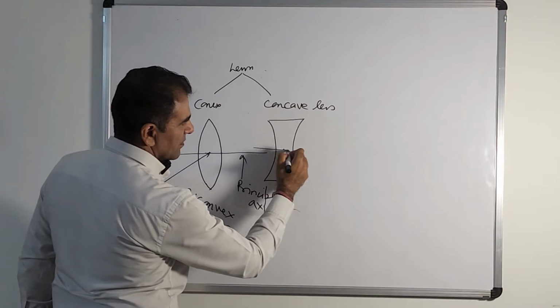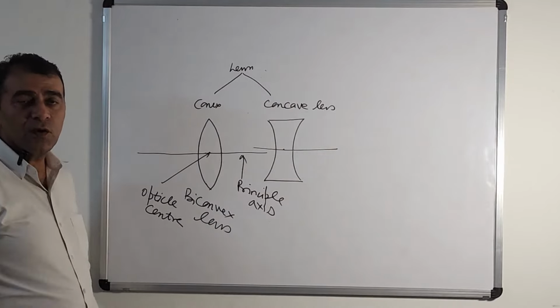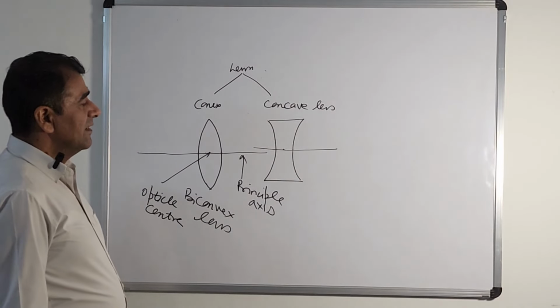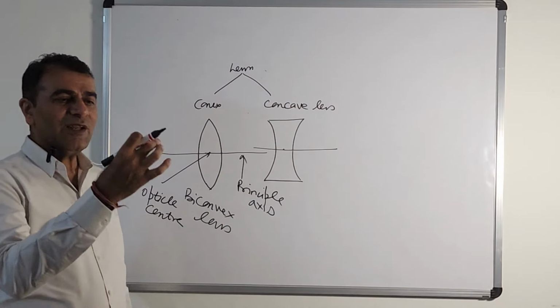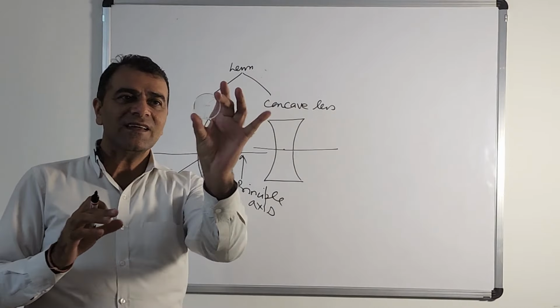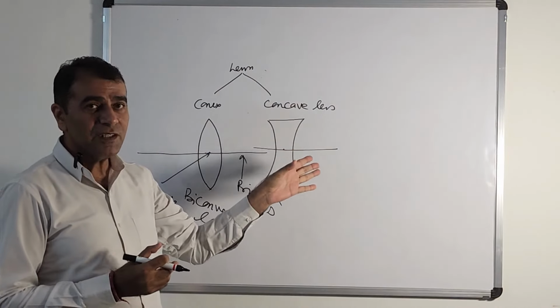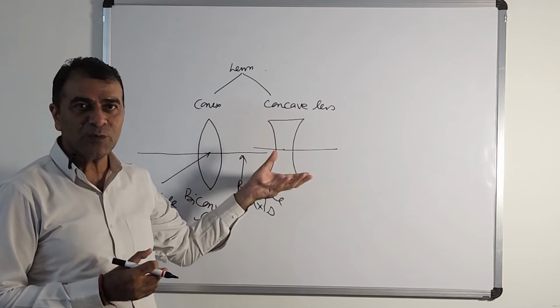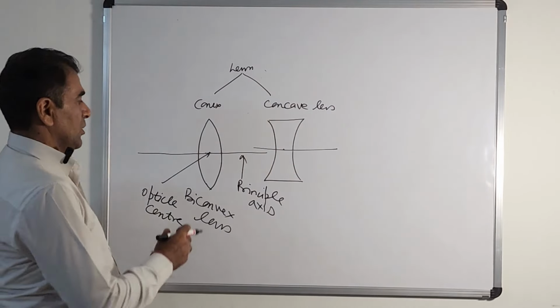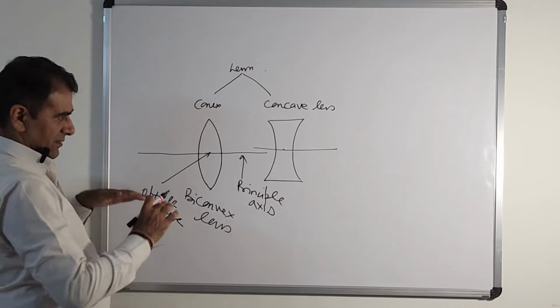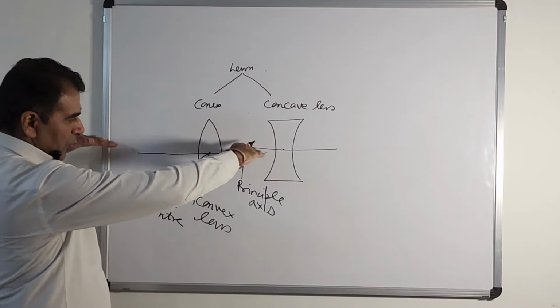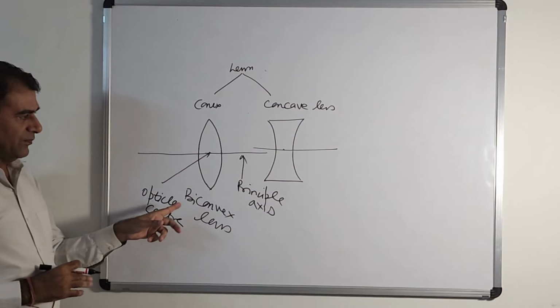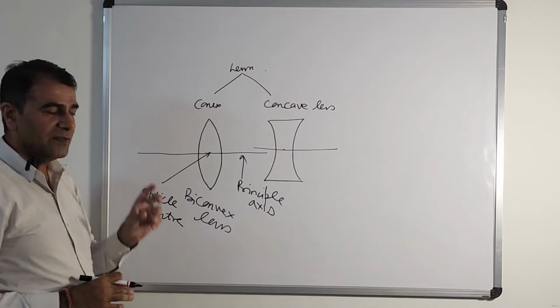Similarly in the case of the concave lens, it is a principal axis. Don't think that there is an actual line passing through this. Can you see any line passing through it? This is a pictorial representation to solve problems of light and image formation. So it is a hypothetical line that we consider passing through the optical center, and it is known as the principal axis.